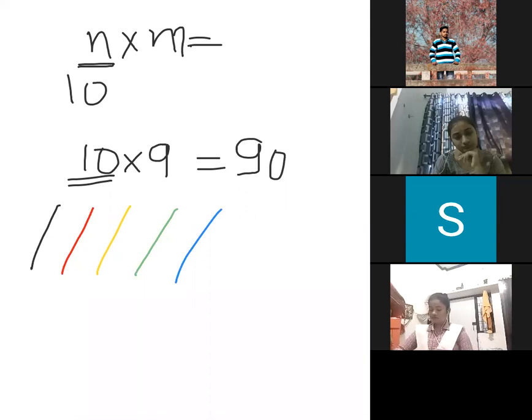So 2 color signal I want to make. Like in the first place, we may have red, and on the second place, we may have blue. So likewise, 1 signal I am making. So likewise, how many signals can we make? That situation we are planning to make.